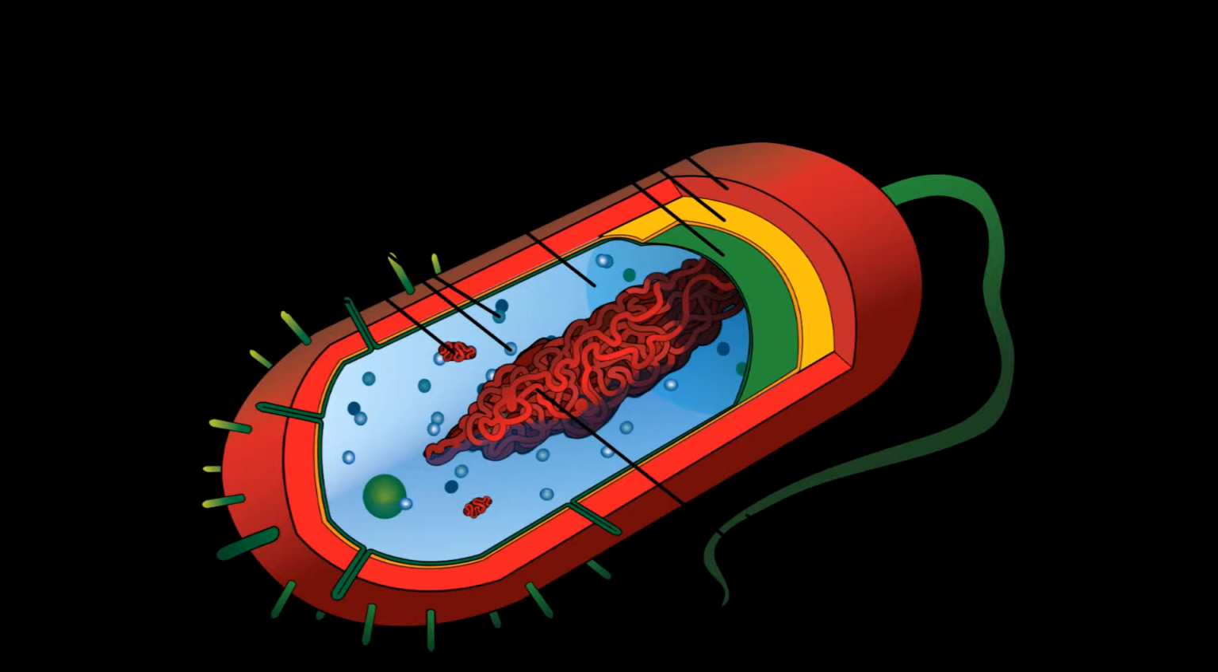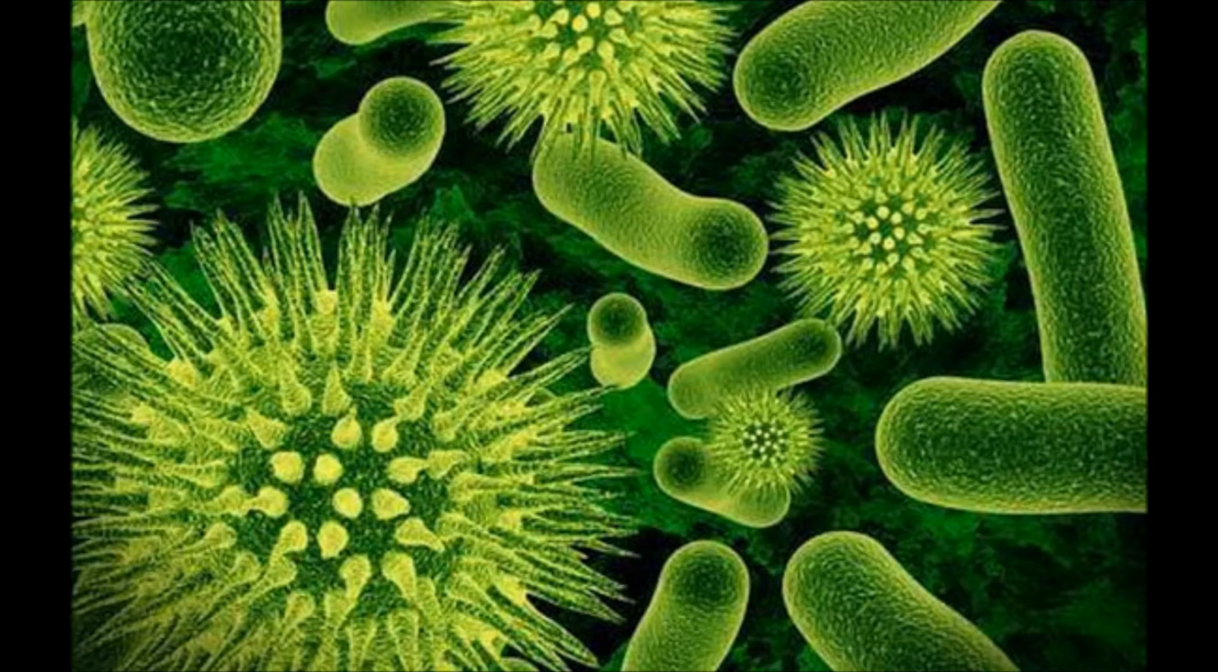The other type of cell are prokaryotic cells. These cells are way more simple. First of all, they do not have a nucleus. All they have is genetic material. Prokaryotic cells are always unicellular organisms, which means it's only made up of one cell, such as bacteria.